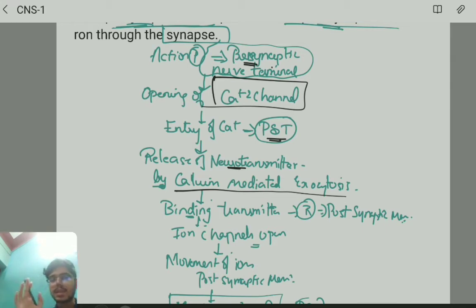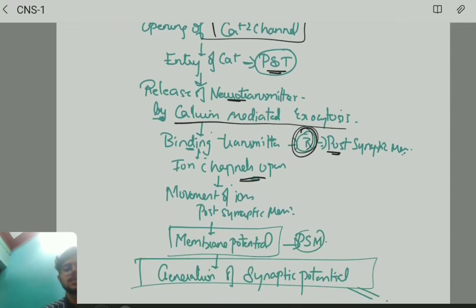The neurotransmitter binds with the receptor present in the postsynaptic membrane, and when it binds, ion channels open. Then these ions move into the postsynaptic membrane, and there will be a change in the membrane potential. If there is change in the membrane potential, there will be generation of synaptic potential. So this is about synaptic transmission.